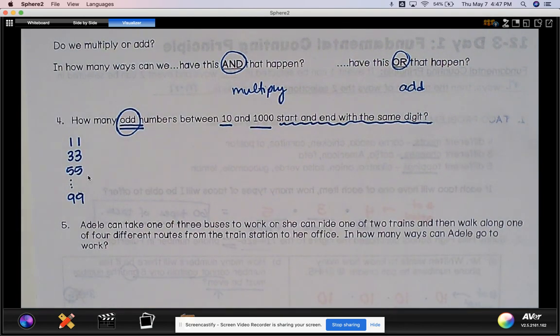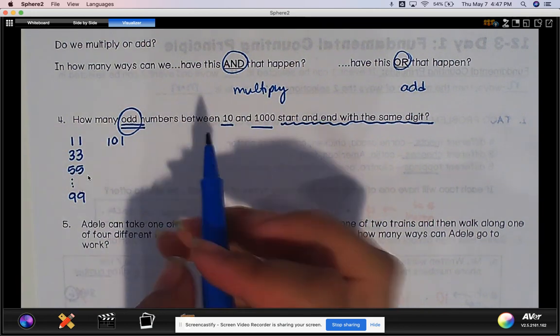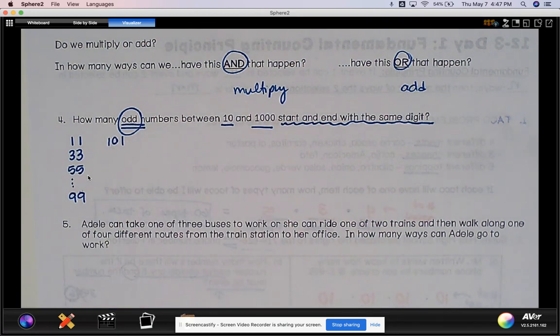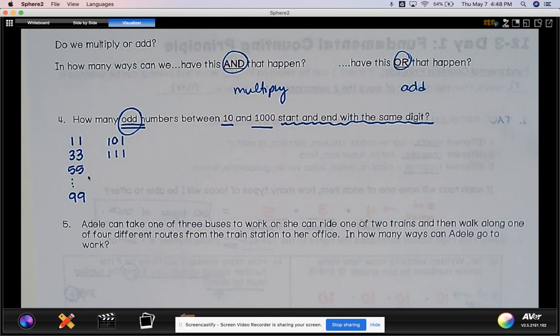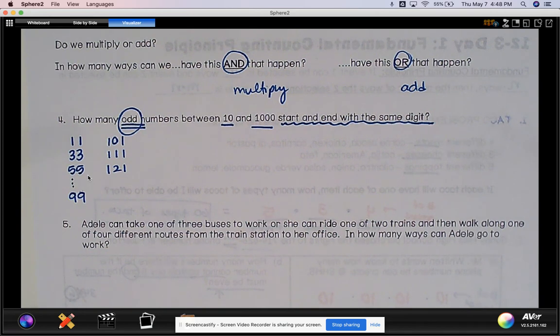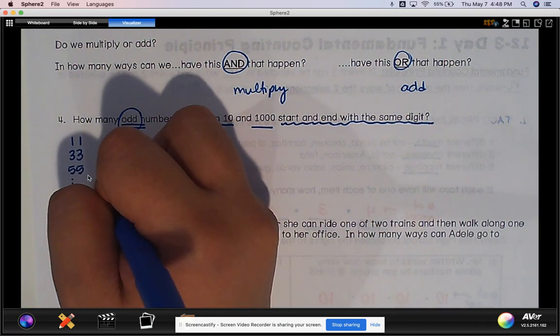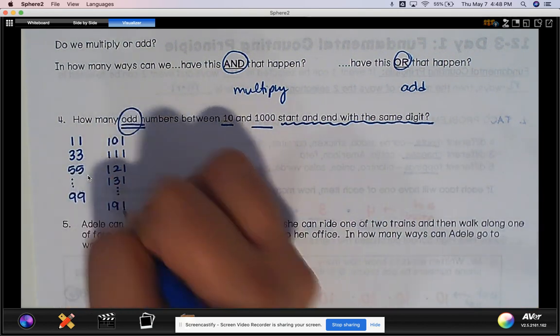And I can see that there's some sort of pattern, okay? But then when I get to 101, I don't necessarily need to go to 303. Because while 101 is odd and it starts and ends with a different number, I can also think of 111. It is odd and it starts and ends with the same digit. Or 121. It is odd and it starts and ends in the same digit. Or 131. All the way to 191.